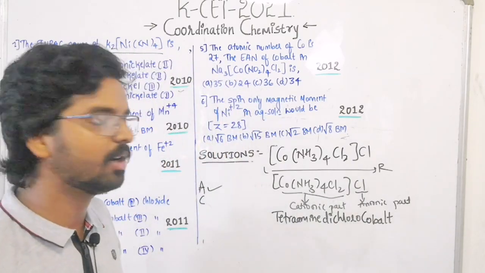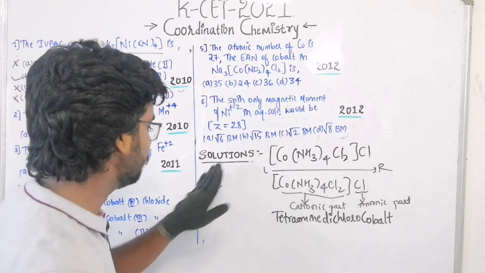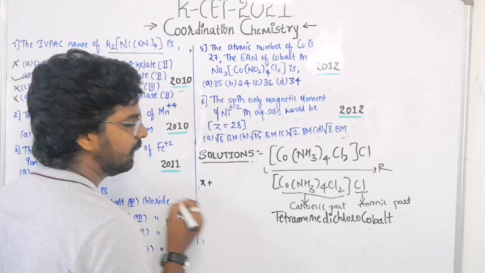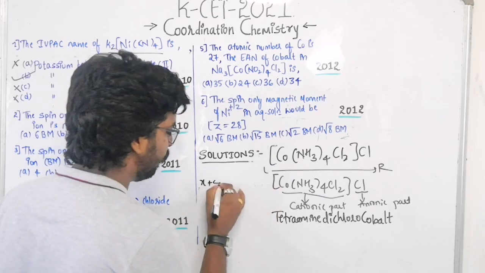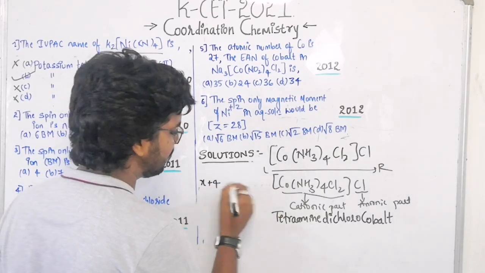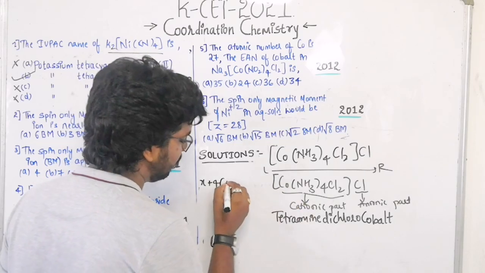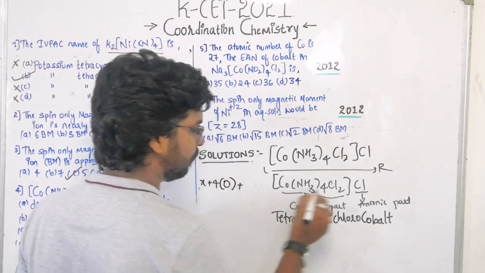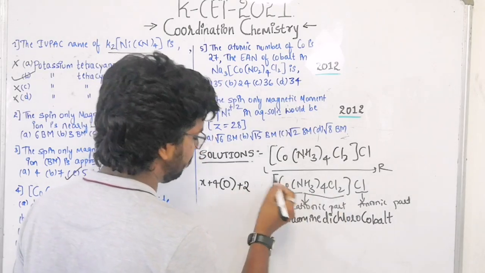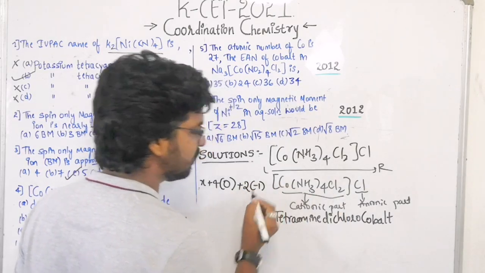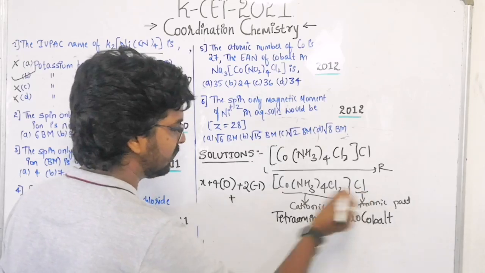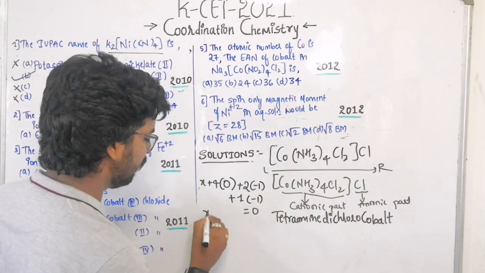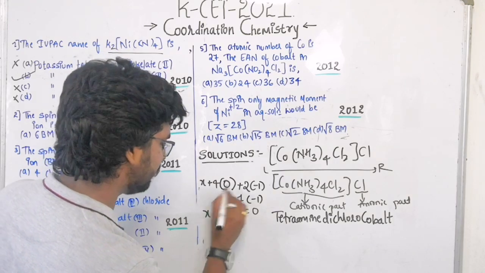Now try to find out the oxidation state here. Oxidation state is what? See here, x. So the first thing is what? X. We don't know the oxidation state of cobalt here. And 4 amine ligands are there. Amine is what? The ammonia. It is a neutral ligand. That means the charge is 0, plus 2 Cl, that means each Cl carries what? -1 charge. And ಹೊರಗಡೆ ಎಷ್ಟಿದೆ sir? ಒಂದು Cl. That means 1 into -1 is equal to 0. If you try to solve for x is equal to what?